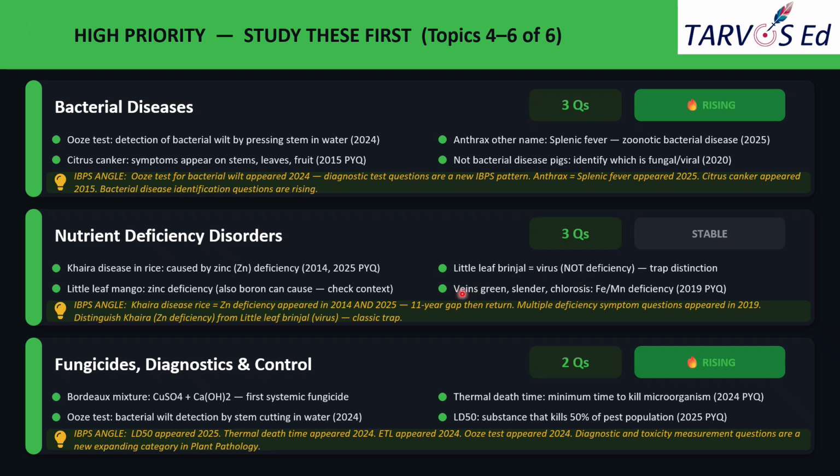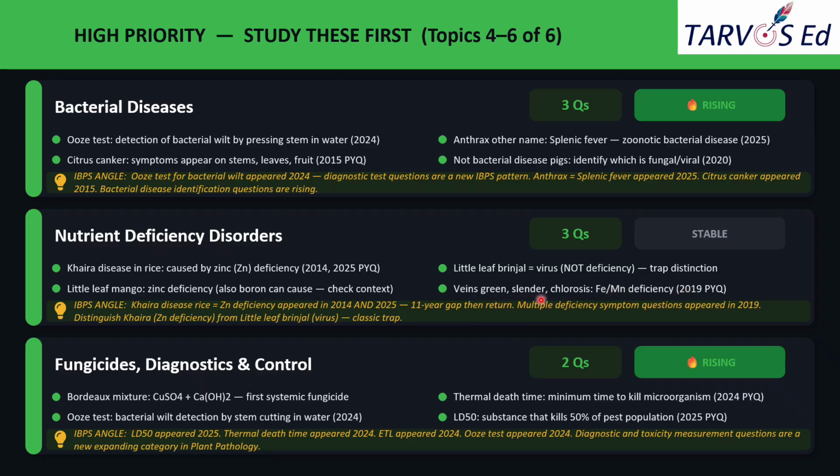Okay, so little leaf of brinjal, which is transmitted by a specific vector. Little leaf of brinjal is a virus disease mainly transmitted by the leafhopper. This is an important question and a tricky distinction also. And the next question is on deficiency-based questions. You can expect these kinds of questions in 2026 also.